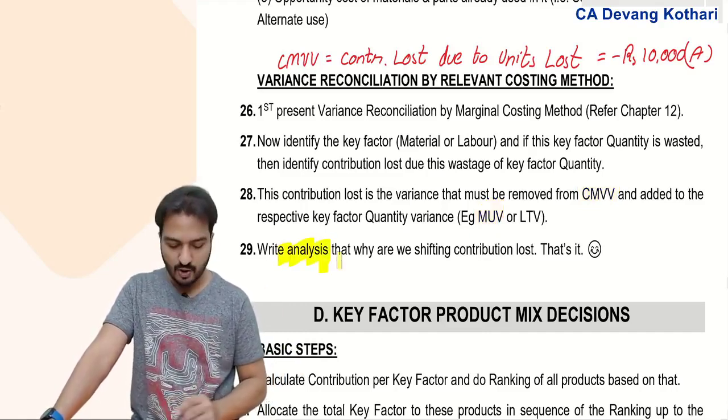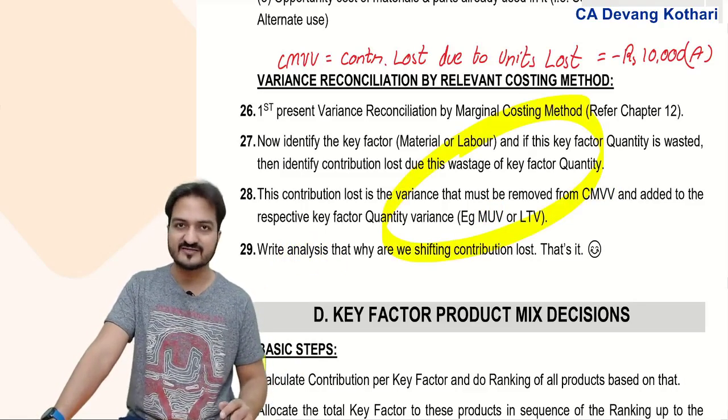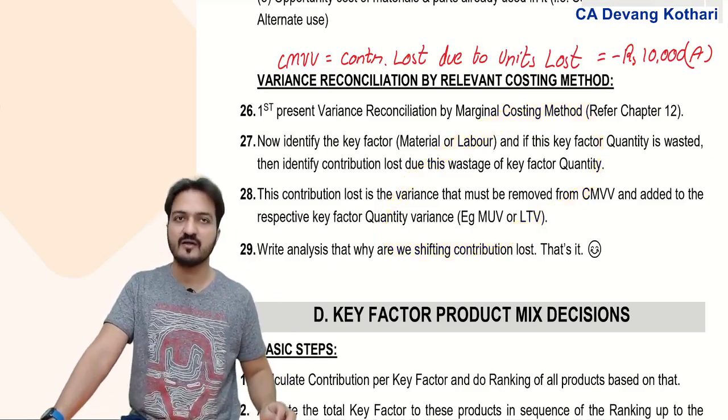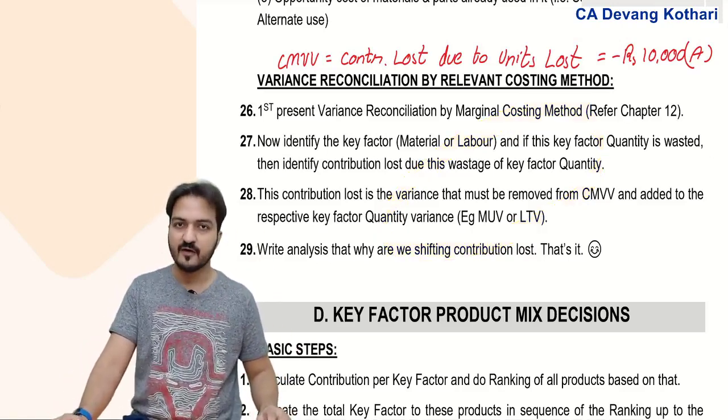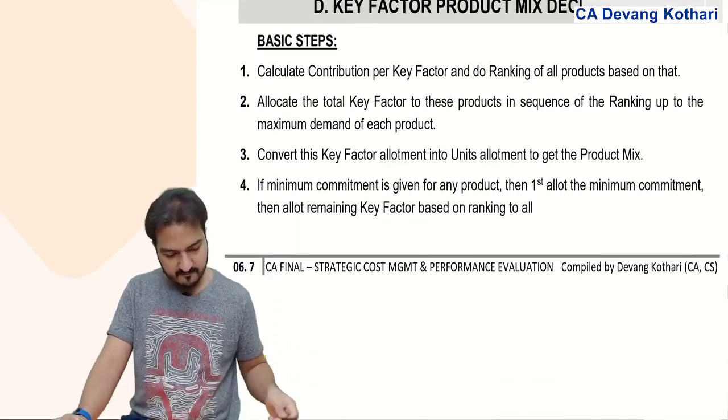We've done some questions on that in class. If needed, you can go back to the classwork and revise that. So this was all about relevant costing. Going further now, the other parts of decision making.